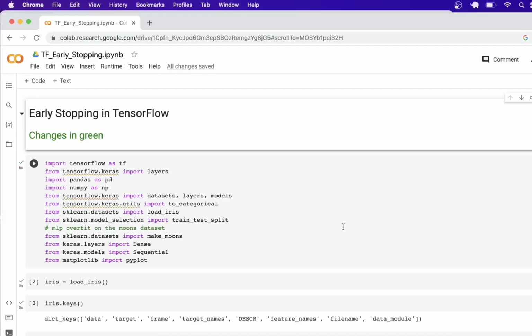Hello everyone. Today we are going to look at a very important concept in training deep learning networks, which is called early stopping. So in the same example that we have been covering for the previous few videos, we'll be using the same notebook and we can see the changes are highlighted in green.